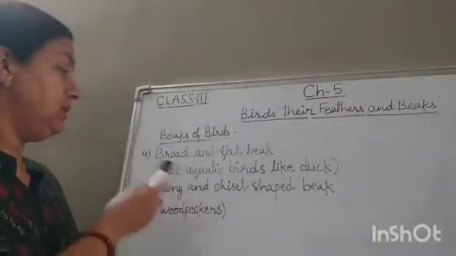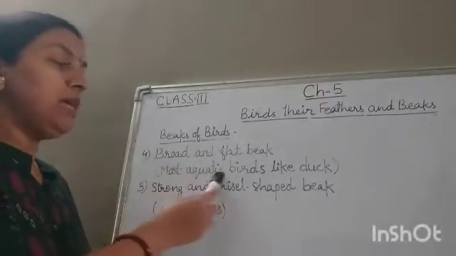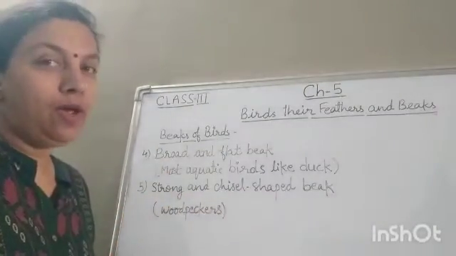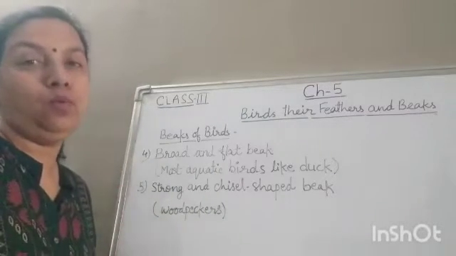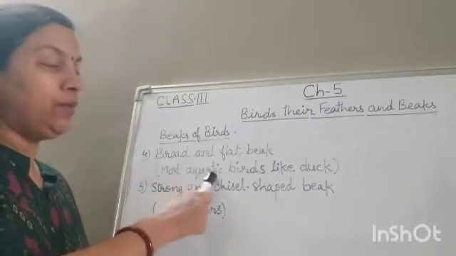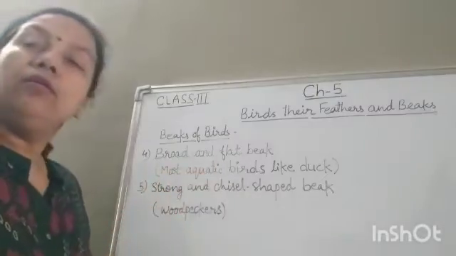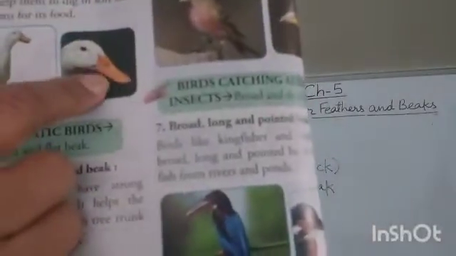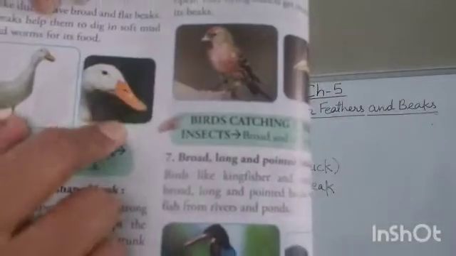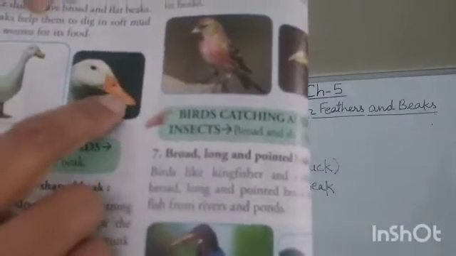Now next one is broad and flat beak. Most aquatic birds, you all know aquatic means watery birds, those which can swim in water. So most aquatic birds like ducks, they have broad and flat beaks. Now just see in your book, this is duck and its beak. Okay, they have broad and flat beak. Okay, why is it so?